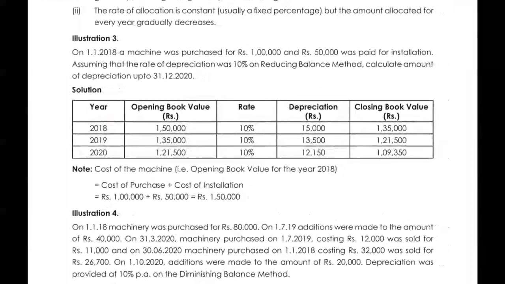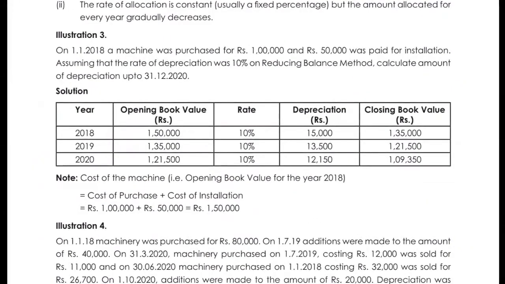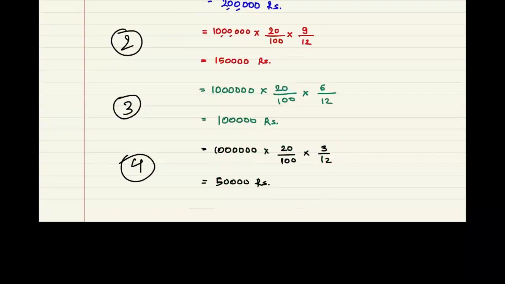Now let us solve illustration number 3. On 1st of January 2000. This is another method of calculating the depreciation. Let us first understand that.